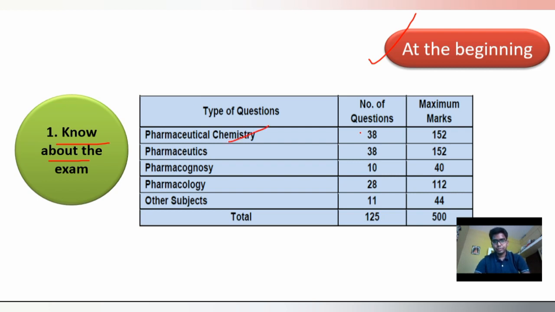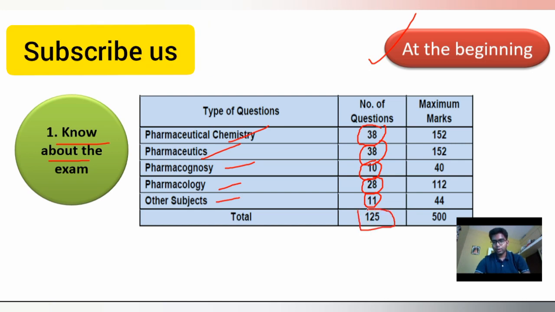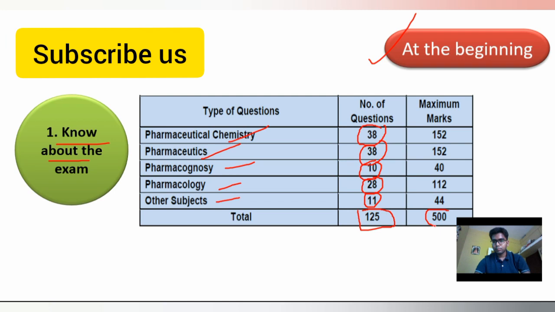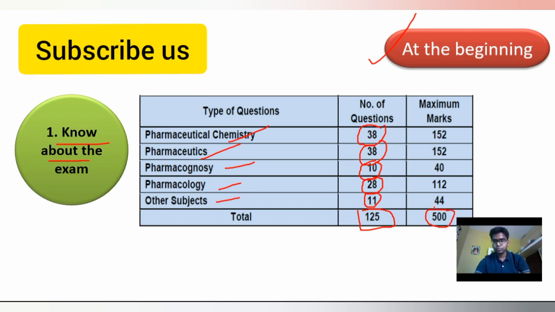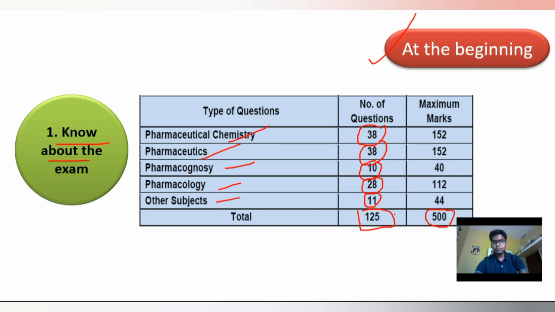From pharmaceutical chemistry, a total of 38 questions come. From pharmaceutics, 38 questions. From pharmacognosy you will get 10 questions, and from pharmacology you will get 28 questions, and from other subjects you will get a total of 11 questions. So that means a total of 125 questions will be there, and total marks for those questions will be 500. So this is the pattern of the GPAT exam. The question paper will be based on 500 marks.